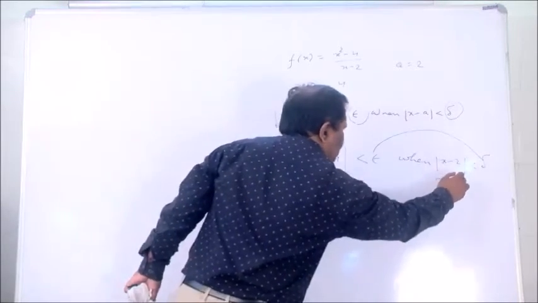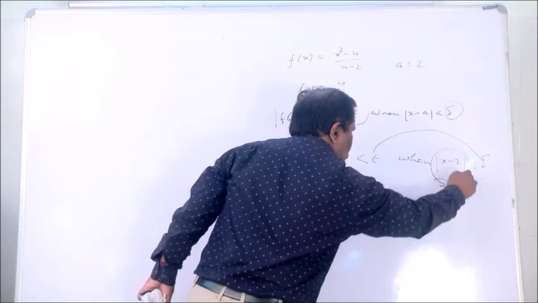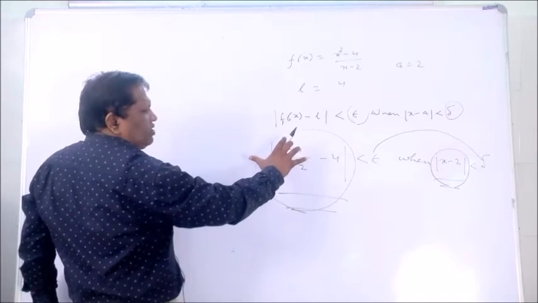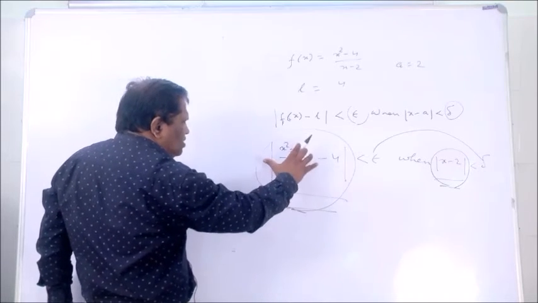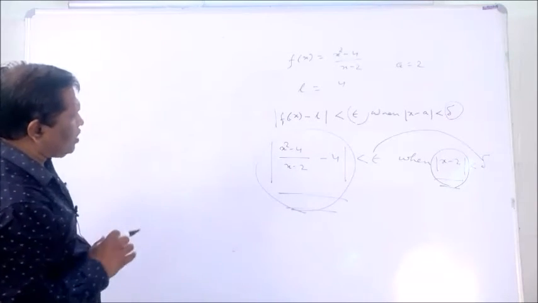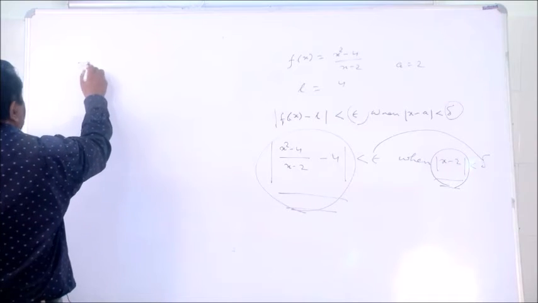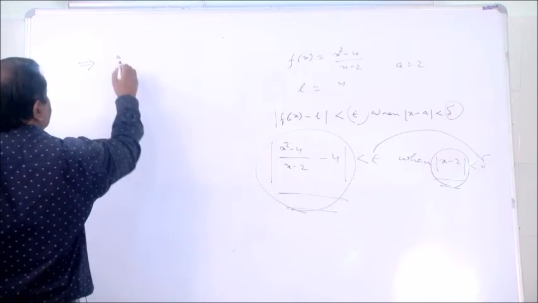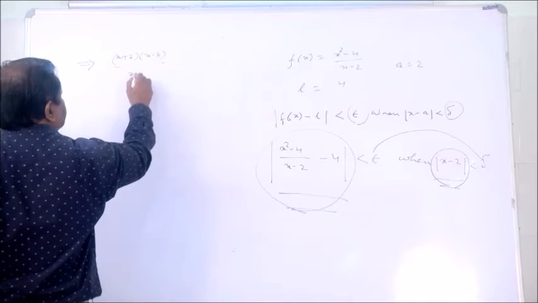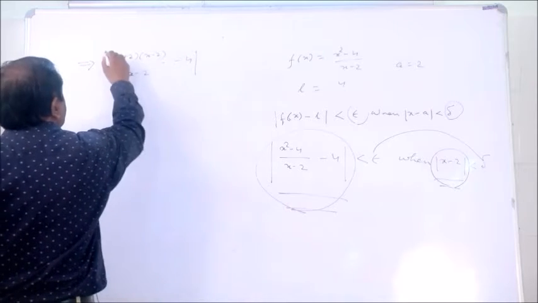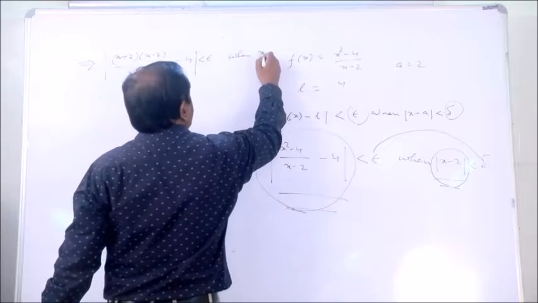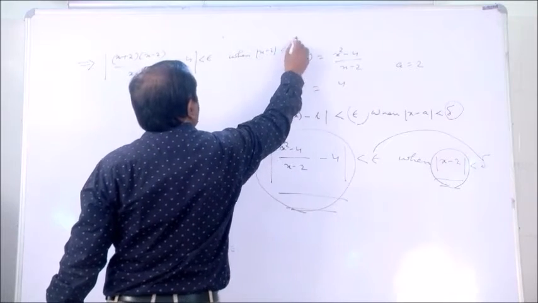First, the left hand side of the delta, that is x minus 2, but the left hand side of the epsilon is much more complicated, the function. So therefore the left hand side of the epsilon must be simplified. We have to simplify the left hand side of the epsilon. So first, x square minus 4, that means x plus 2 whole into x minus 2 whole divided by x minus 2 minus 4 whole mod less than epsilon. And the other one you have to remain the same, x minus 2 whole mod less than delta.